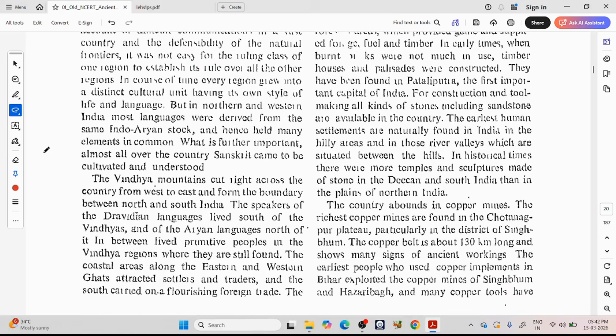But in northern and western India, most languages were derived from the same Indo-Aryan stock and hence held many elements in common. What is further important, almost all over the country, Sanskrit came to be cultivated and understood. So because of the different geographical realities, like not being able to cross mountains and rivers, and having a common type of economic activities, people developed differently, culturally and language-wise, in different regions. Northwestern languages like Gujarati are more or less similar.